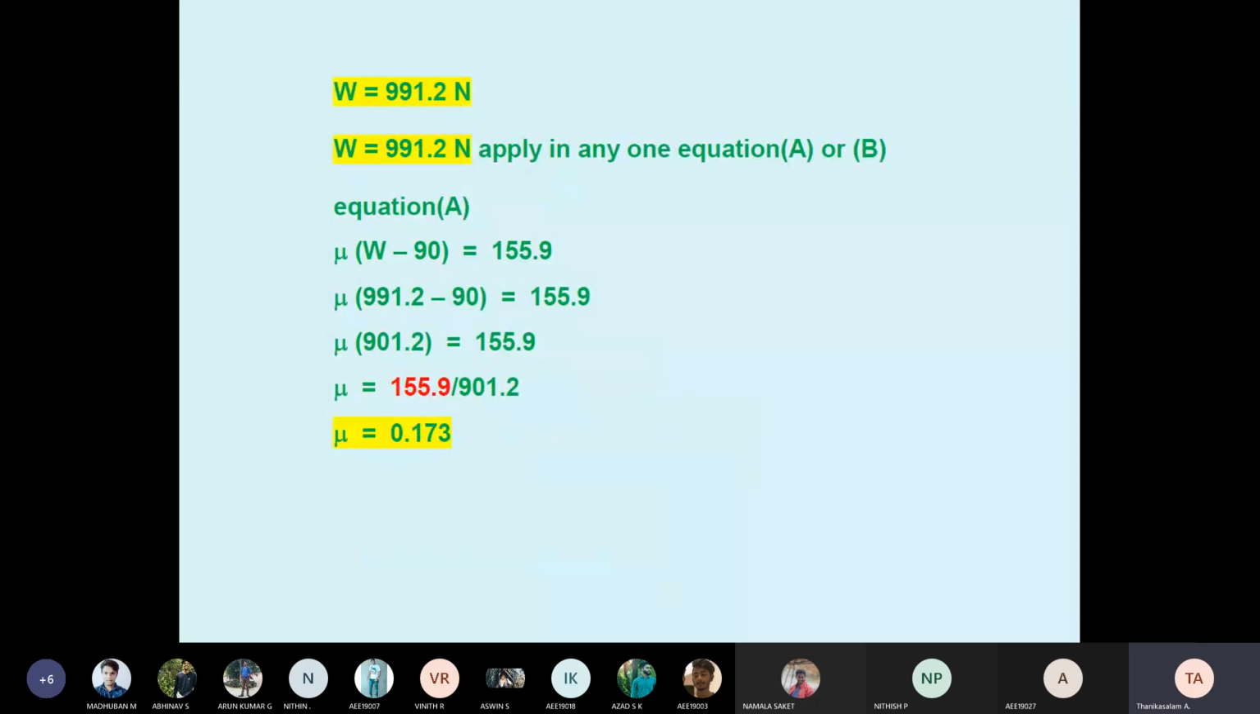So we have got weight equal to 991.2. You have to apply in any one equation, equation A or equation B. Therefore, mu into W minus 90 equal to 155.9. So final answer, mu equal to 0.173.